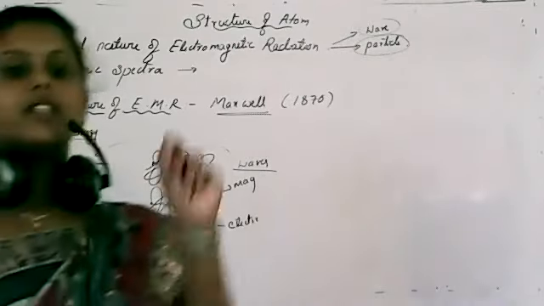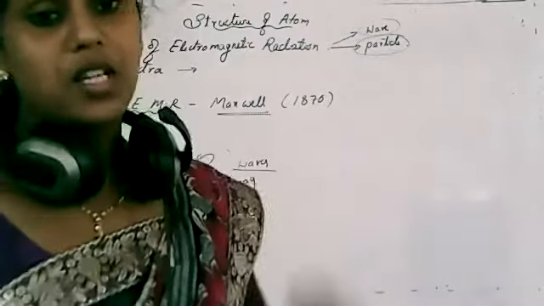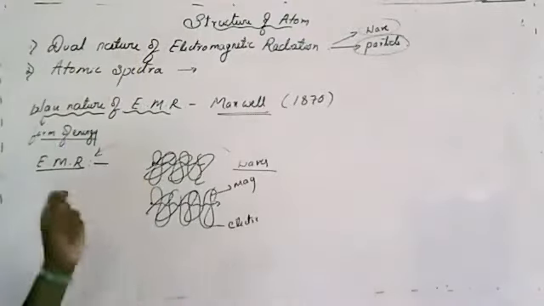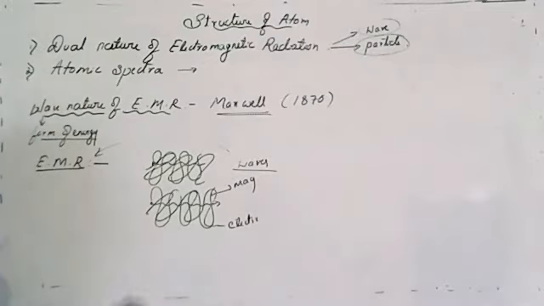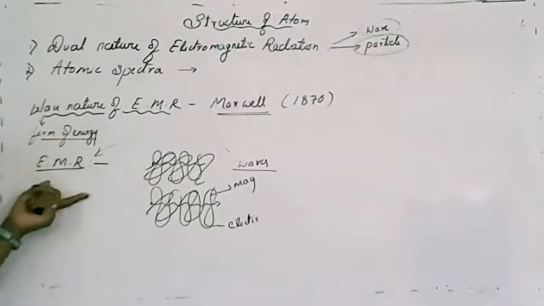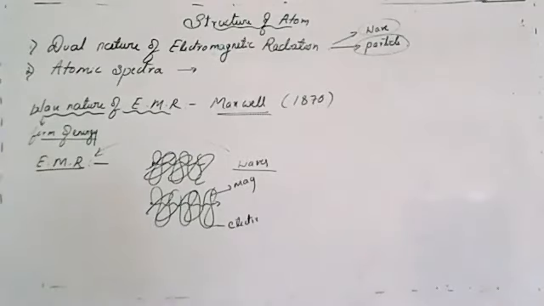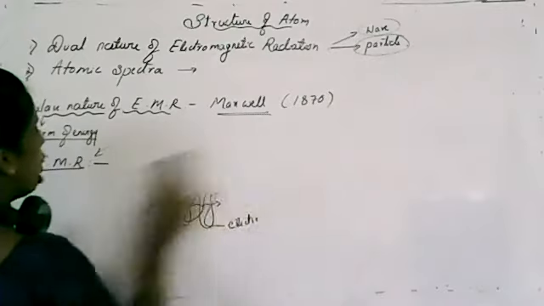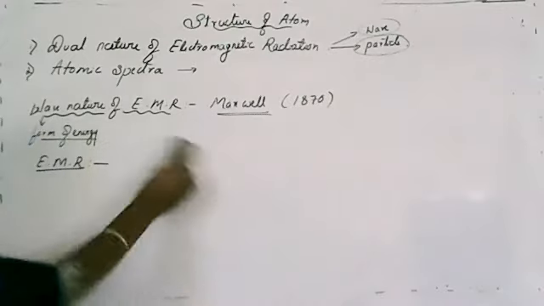When particles move with some acceleration, alternating magnetic and electric fields are generated, and those are in the form of waves. So that's why he called it electromagnetic radiation. Is this clear? So here he explained about electromagnetic radiation.